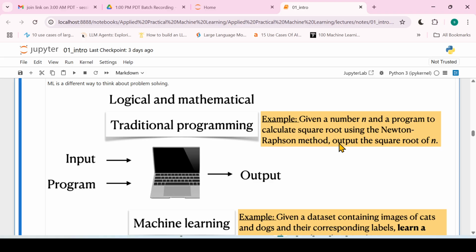So what is the traditional programming approach? We want to write a program, right? So here we write a program, and that program takes the input and returns the output, which is the square root of the number. We have to write the program ourselves. We have to write the logic of square root, right?